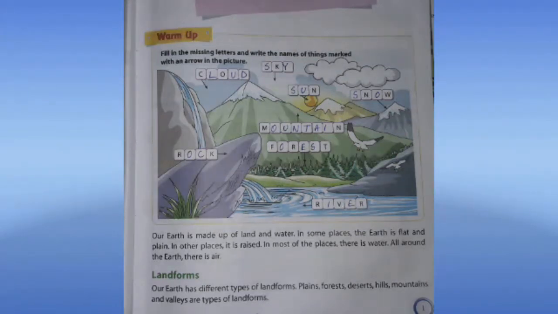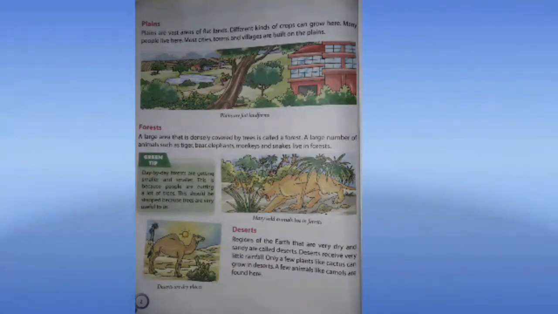Even land is not plain. At times you see mountains, hills, and at times there's flat land. So even land has different forms. Now we'll study the landforms. Earth has different types of landforms. Plains, forests, deserts, hills, mountains and valleys are different types of landforms. Now we'll see different landforms of the Earth in detail.